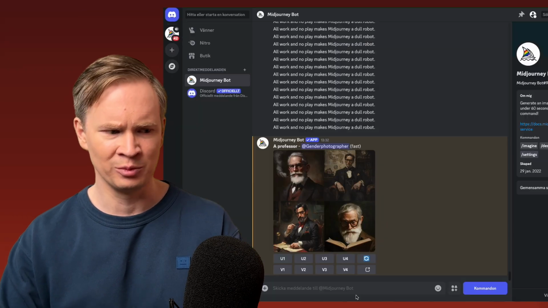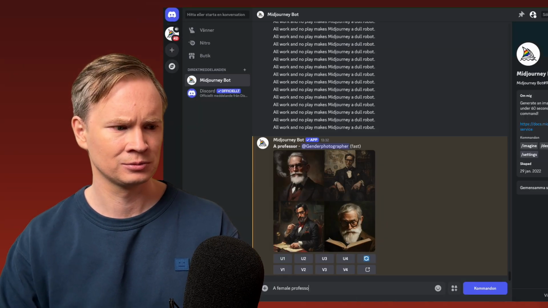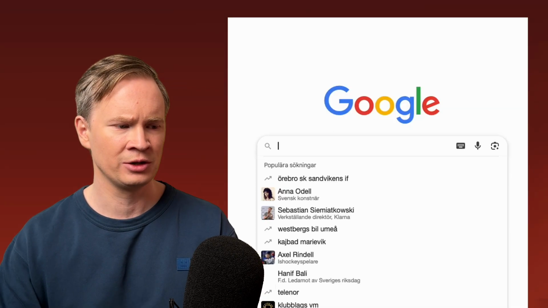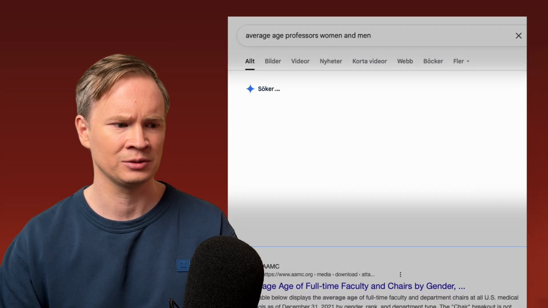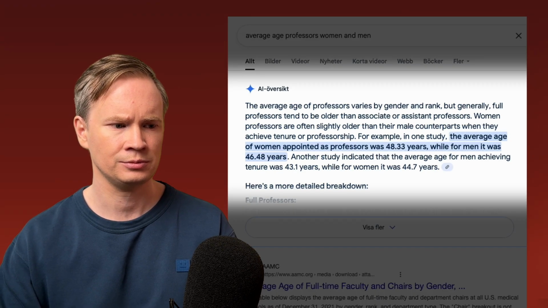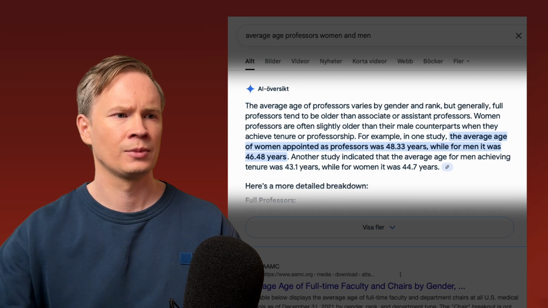Let's just see what a female professor looks like also. A bit younger. Interesting. Where are all the cool old white-haired professors that are women? It's just to be really annoying here. Average age professors, women and men. The average age of women appointed as professors was 48 years, while for men it was 46 years. Okay, so shouldn't the female professors here be older than the men actually? If you're working with reality and not with stereotypes, I mean. Which we aren't. Okay, should we move on to another job category?